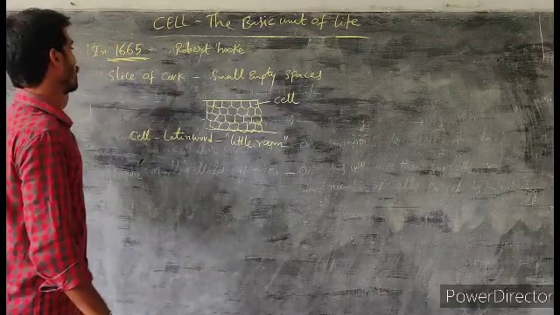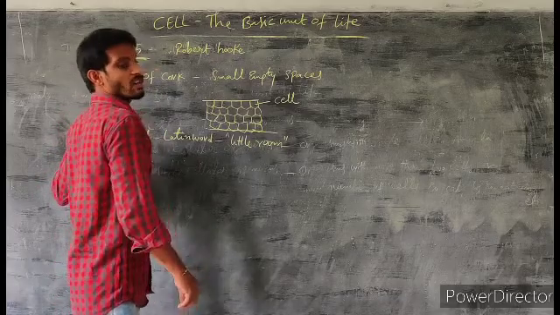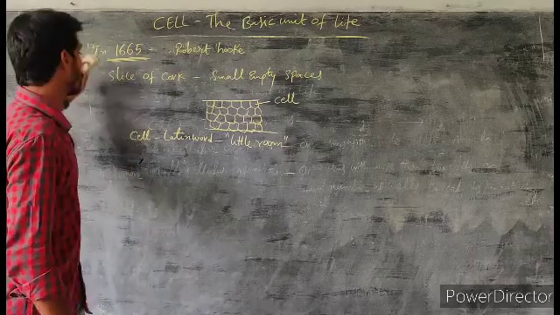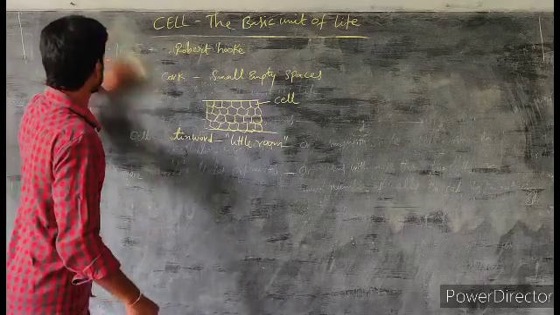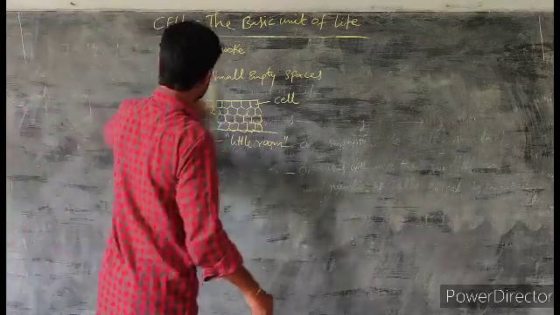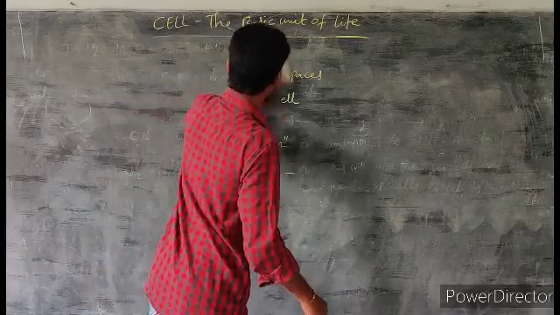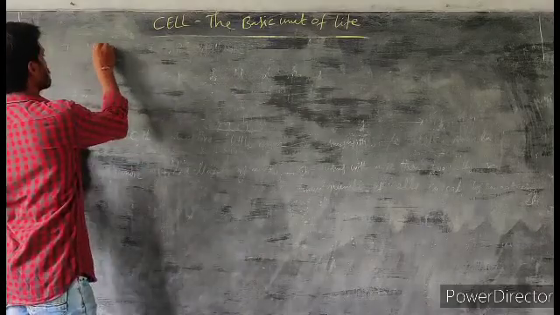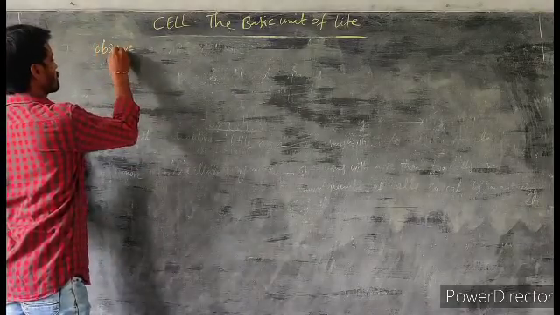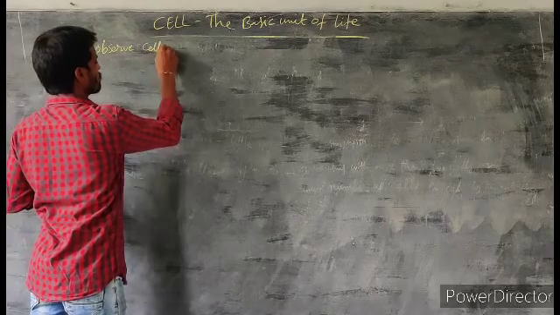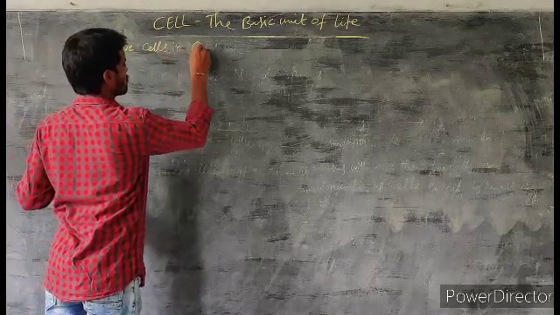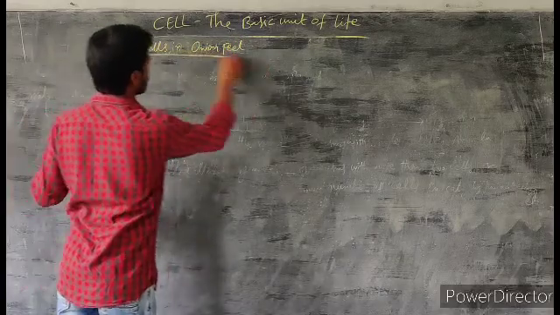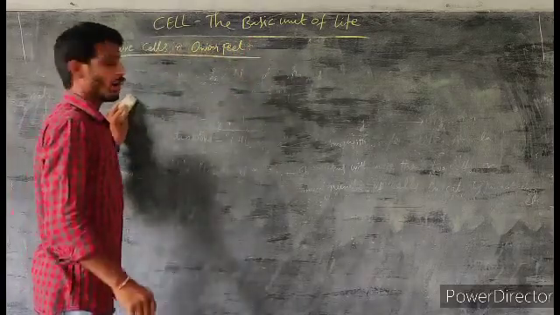Okay. Next, we are discussing how we can observe the cells in an onion peel.